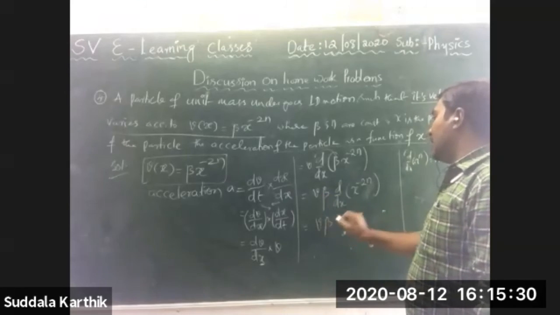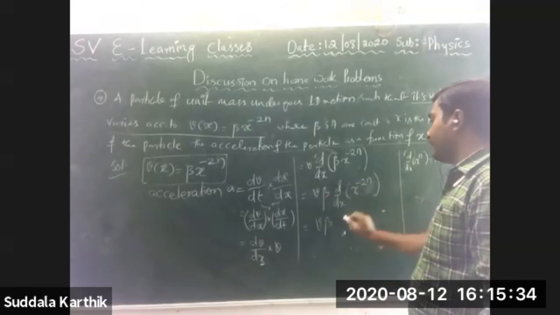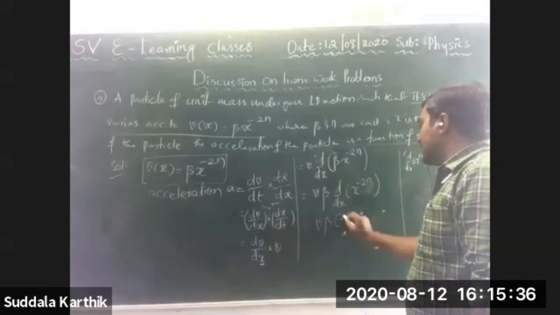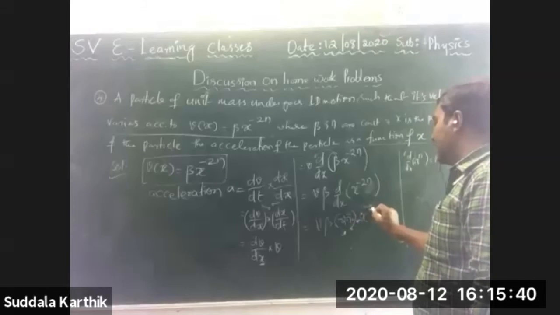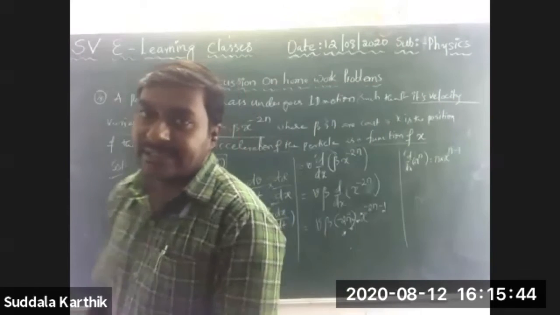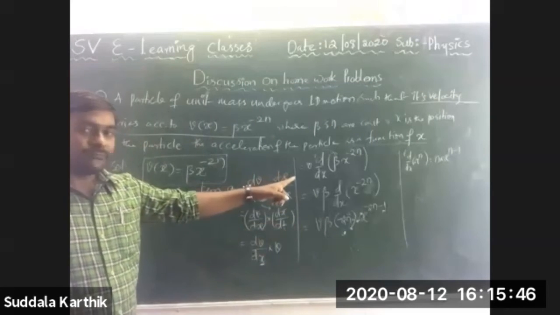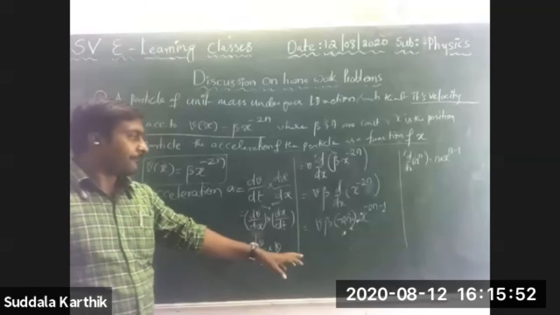So beta and d by dx of x to the power of minus 2n gives minus 2n into x to the power of minus 2n minus 1. Is it clear? What I did here is just differentiation.